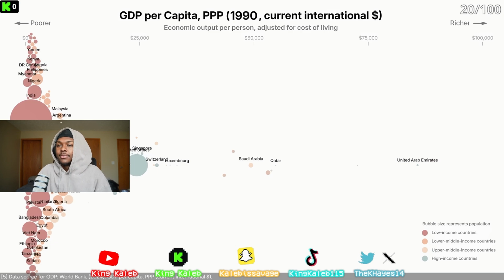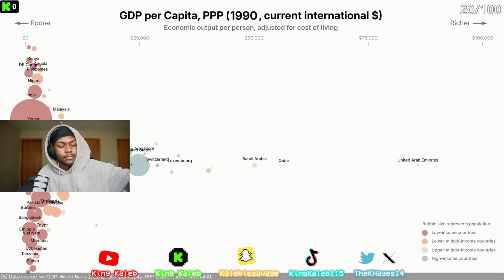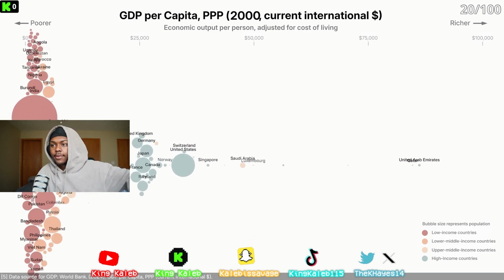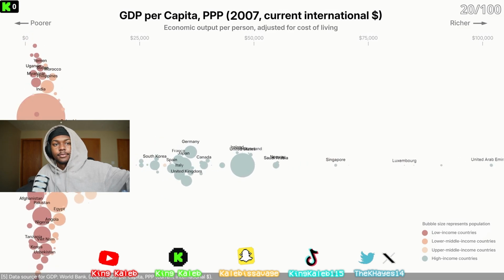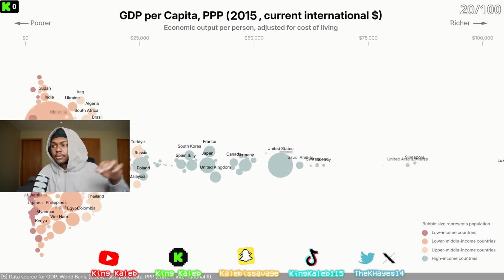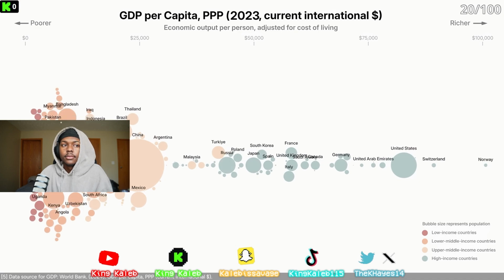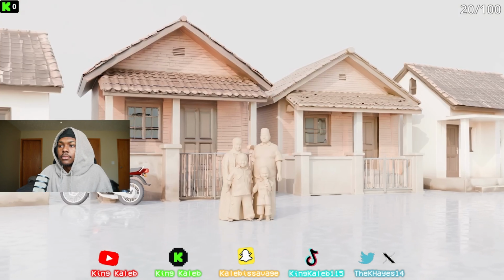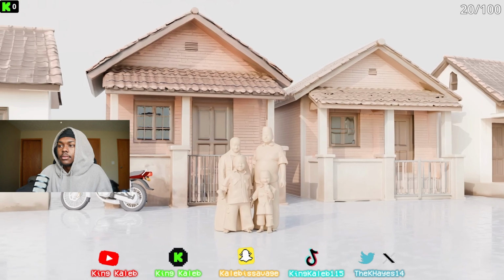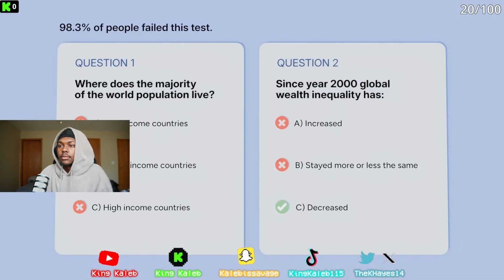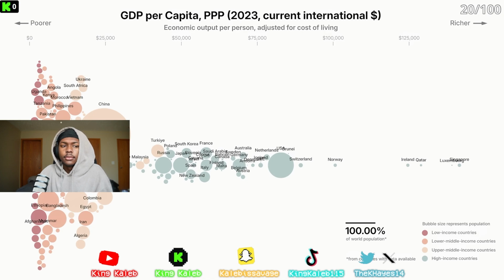Almost 40% of the world lived in low-income countries. As the years passed, billions climbed out of poverty, and now most of the world lives in middle-income countries. This doesn't mean that people aren't struggling or that we shouldn't worry about rising inequality within countries, but personally, I also think it's important that we acknowledge the progress that has been made. Most people, myself included, fail these questions because we don't have an accurate picture of the world.